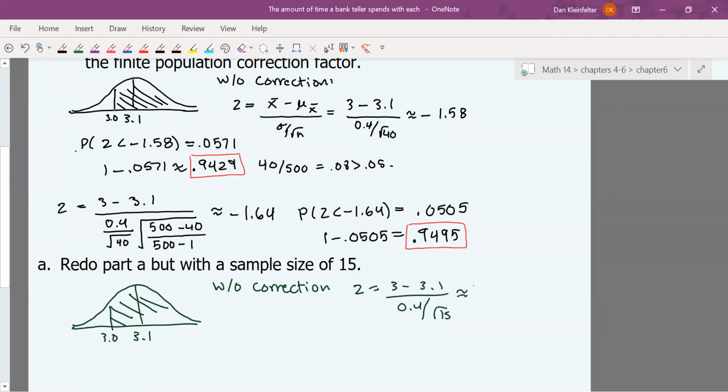And of course, we'll get a different z-score. That's negative 0.97.